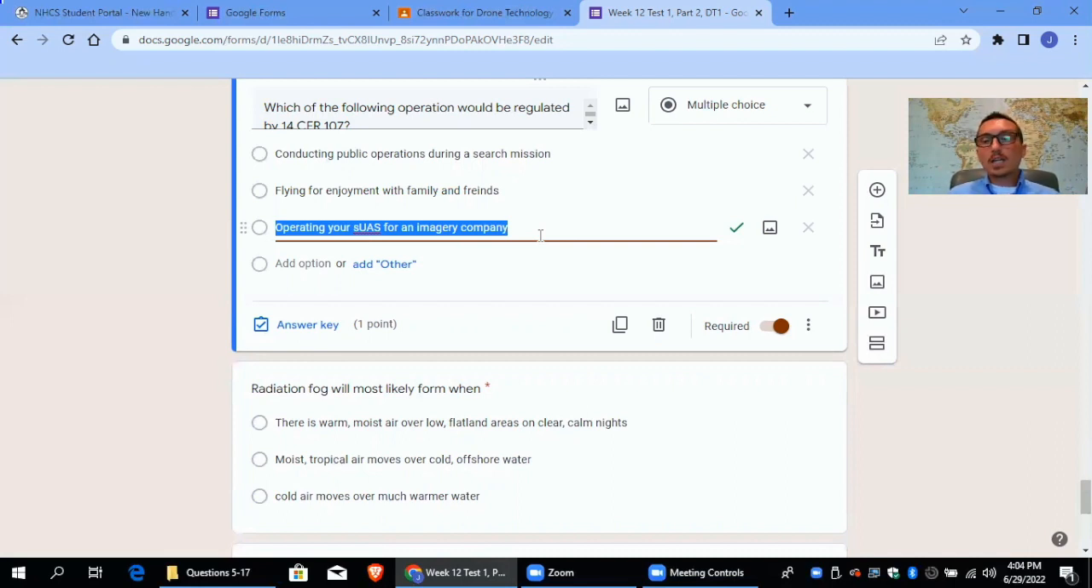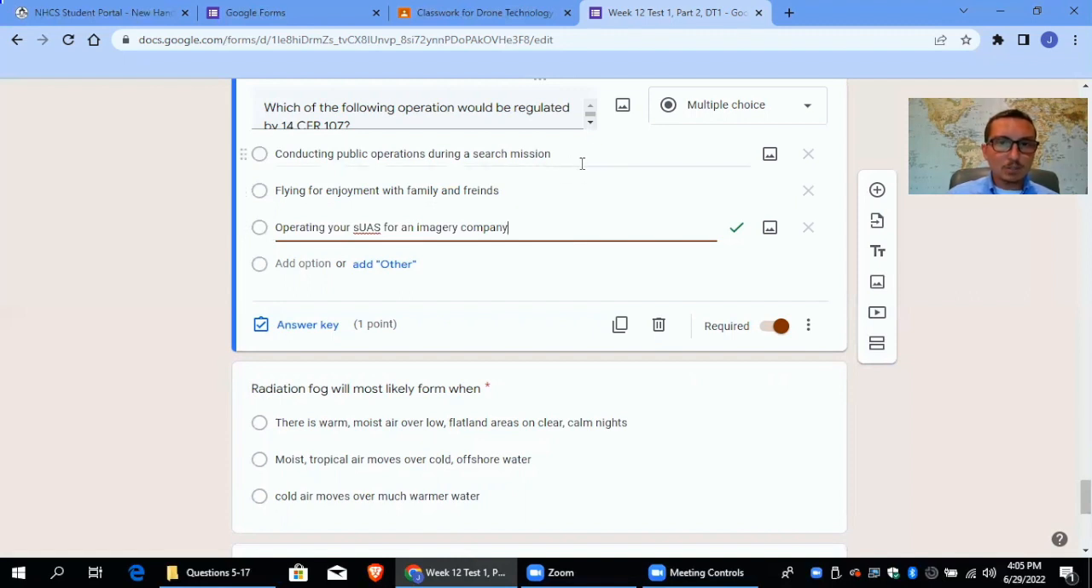If you're a real estate agent and you're doing this for selling houses, you need to have your Part 107 license. If a real estate agent hires you to take pictures of their houses, you need to have your Part 107 license. If you're selling pictures that you took with your drone, you need to have your Part 107 license. Flying for enjoyment, you do not need it.